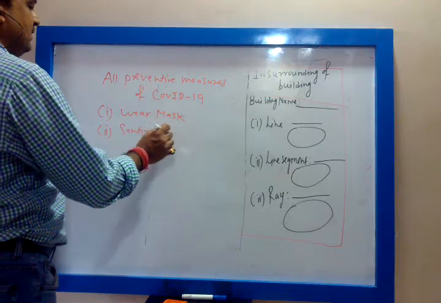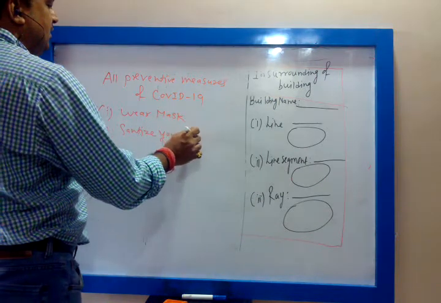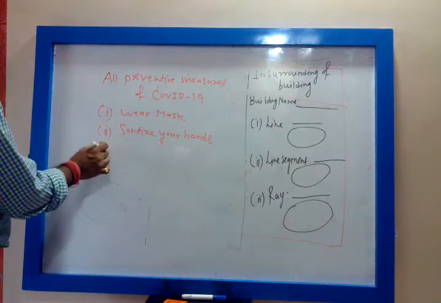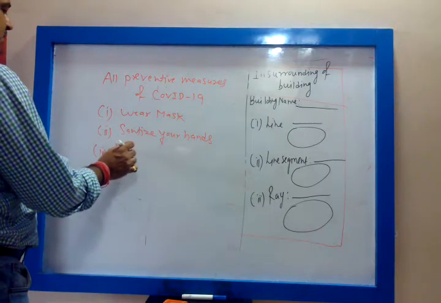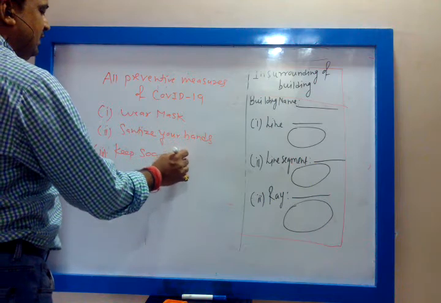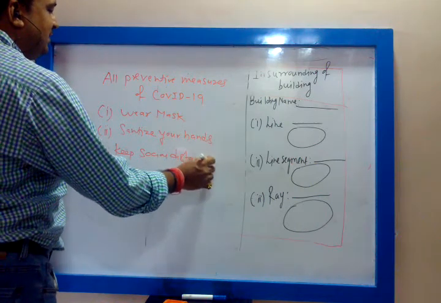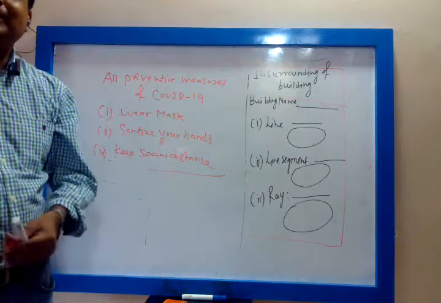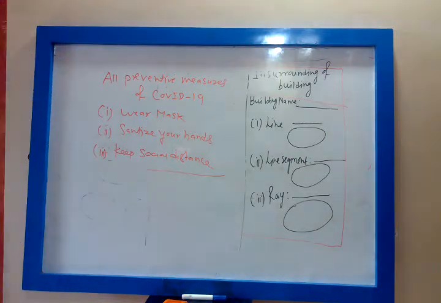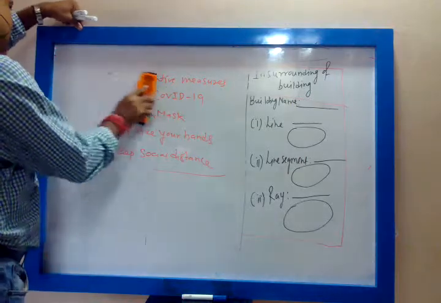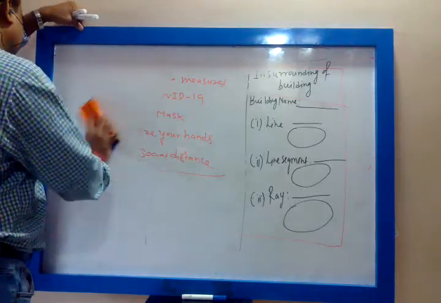Then keep social distance. Even though you will visit your friend, be at a social distance. Do not hug your friend. All the preventive measures you have to take while performing this project work.